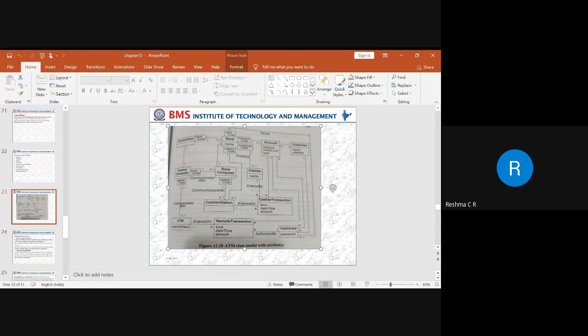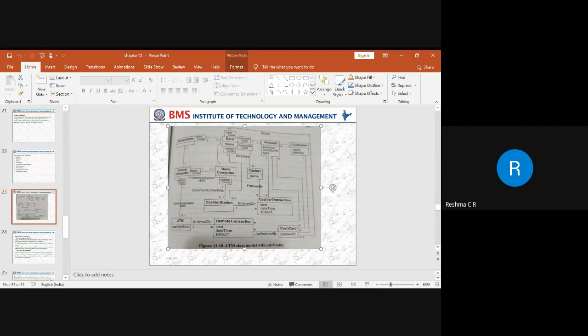And next, from the cashier station, you can see it has been associated with the bank computer. Whatever transaction a customer is performing in any ATM, those details have to be updated to the bank computer, right? If the details are not updated to the bank computer, then what happens?